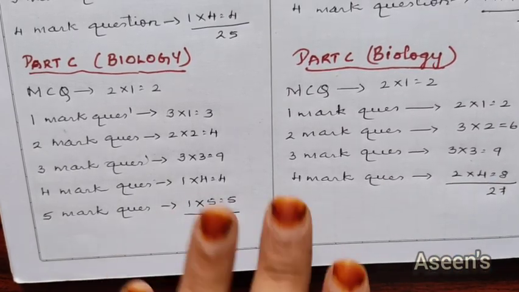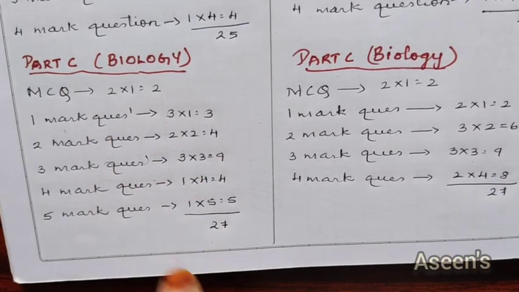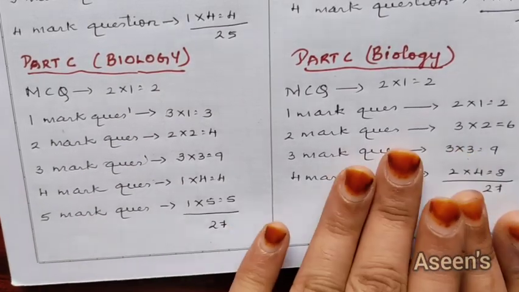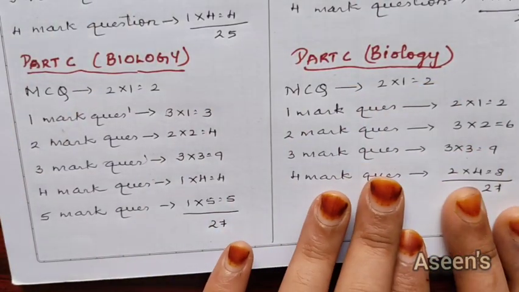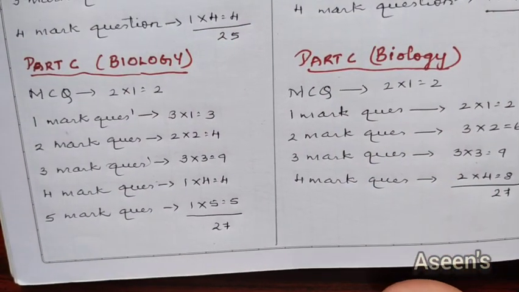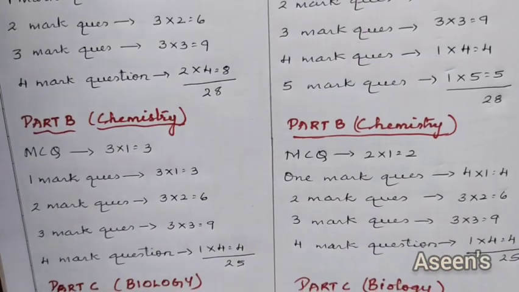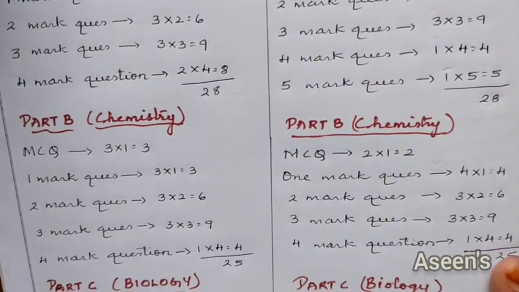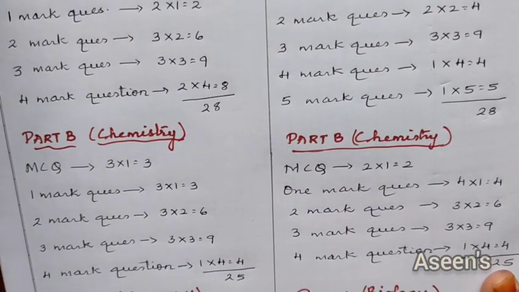Now in biology there are no 5 mark questions, but instead we had it in physics. We have already seen that. So this is the complete paper. There is not much difference, but it feels as if there is a lot of difference due to the division of parts: physics, chemistry and biology.